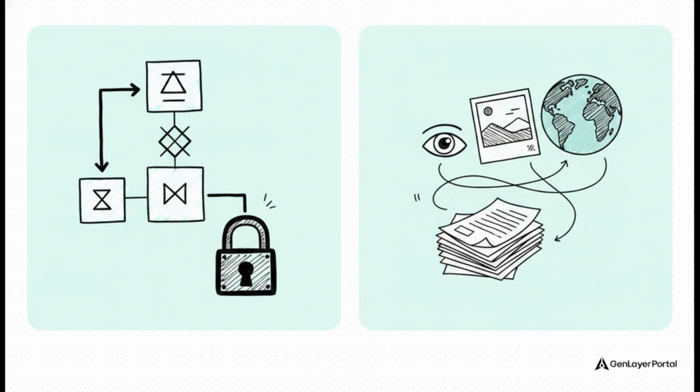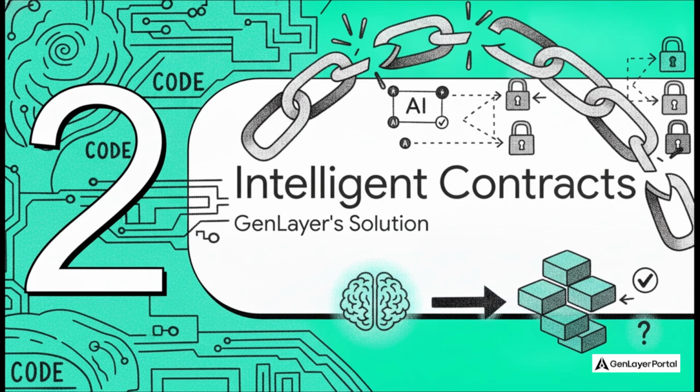Real-world problems require actual interpretation. Imagine a smart contract that has to answer, did this construction crew actually finish the physical milestone? Or does this random legal document satisfy the terms of our agreement? You can't just solve that with simple math. They require reading text, checking external websites, and evaluating messy, unstructured information that definitely doesn't fit neatly into a simple true or false binary. Which brings us to Section 2, GenLayer's intelligent contracts.